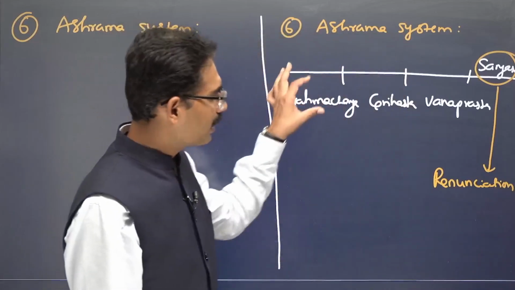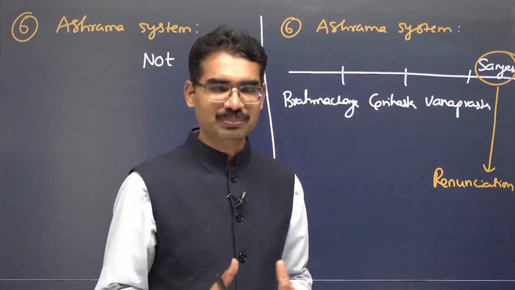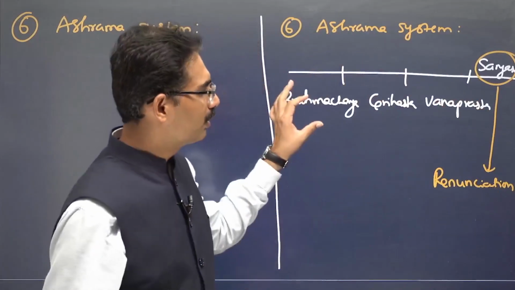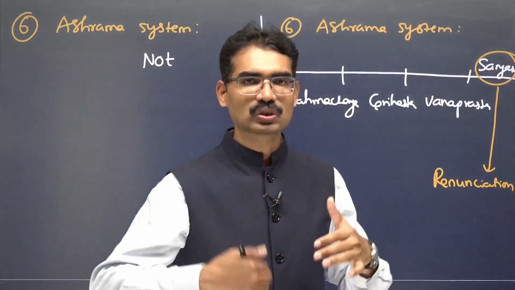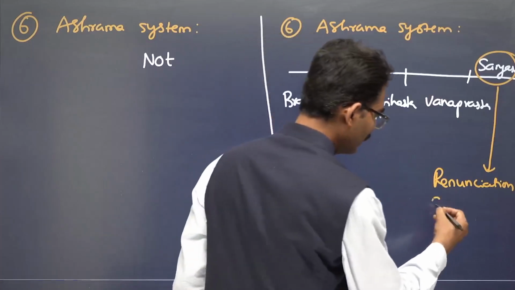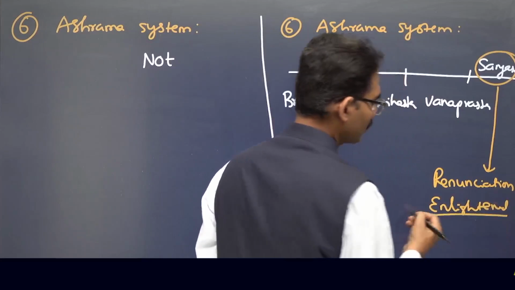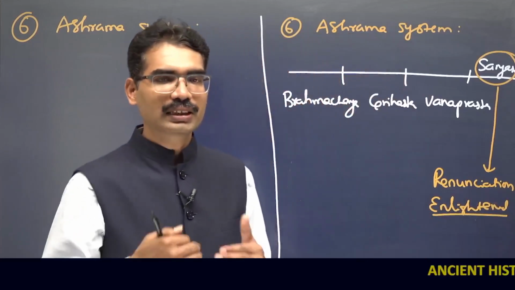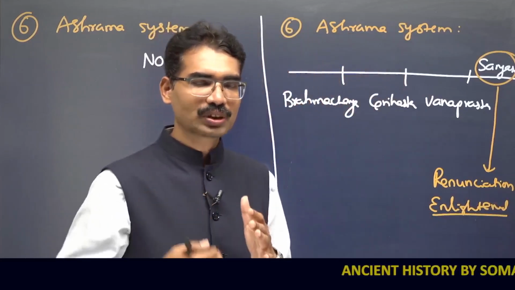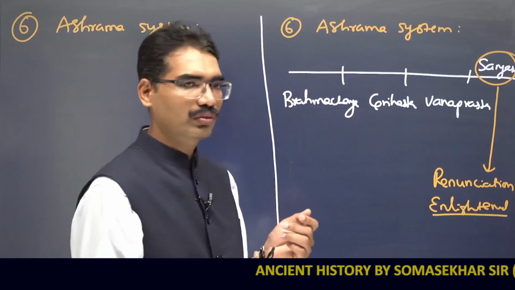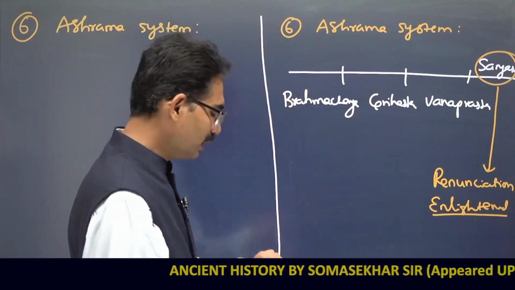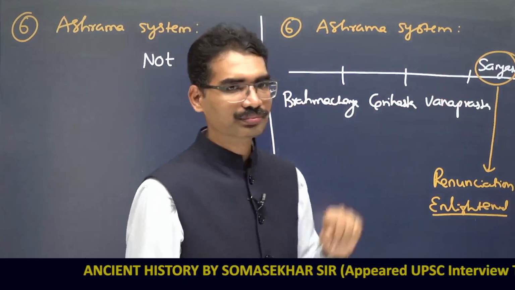That means the people are not happy about the social responsibilities. Some people used to become sannyasi and they used to wander and they used to get enlightened. Otherwise, it is a kind of social order. Some social order values, the rules are coming so that society will go in order.